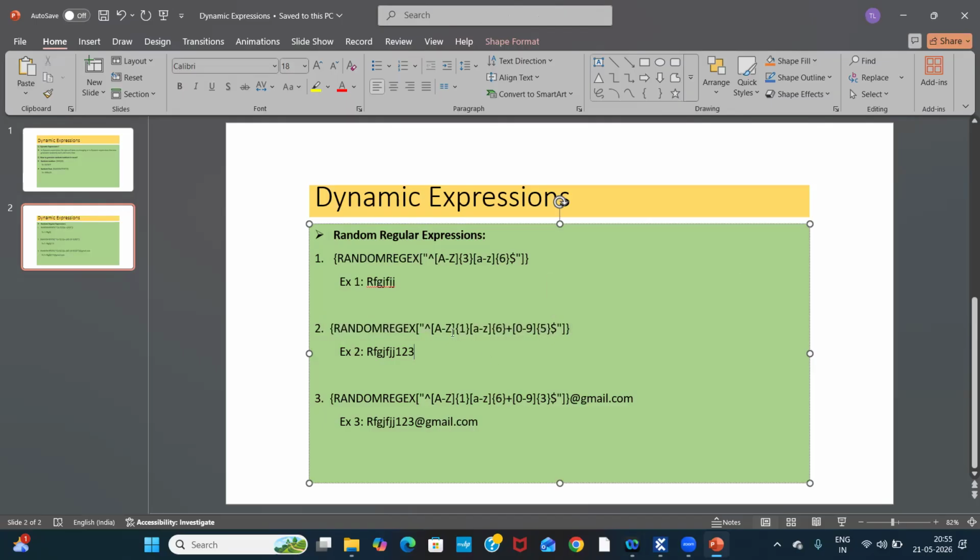A to Z I gave one capital letter, a to z I gave six small letters, 0 to 9 I gave five. I will get the starting one letter capital, the next six letters small, and the next five letters random numbers after executing this expression.